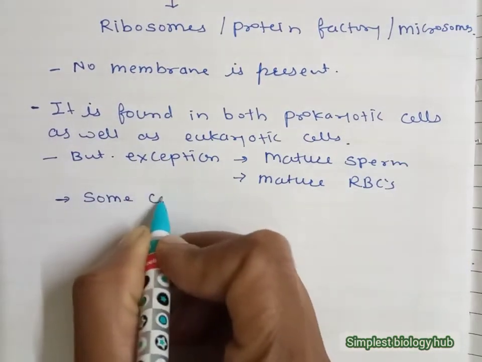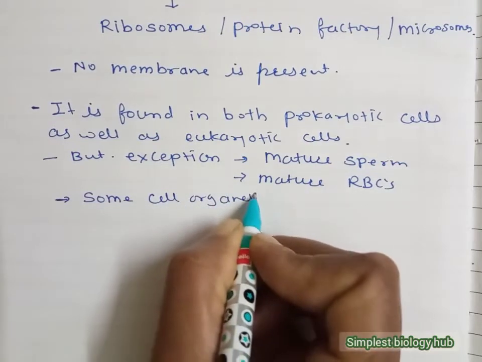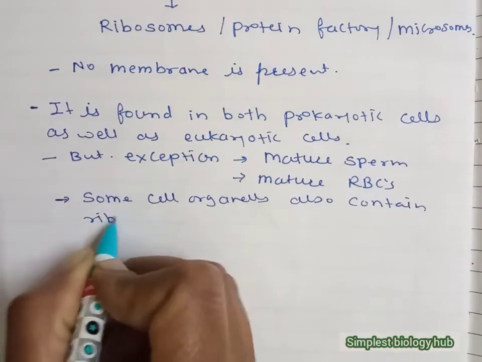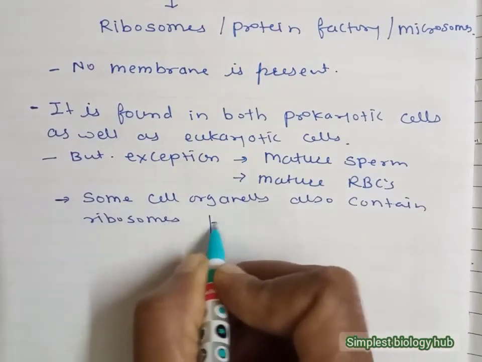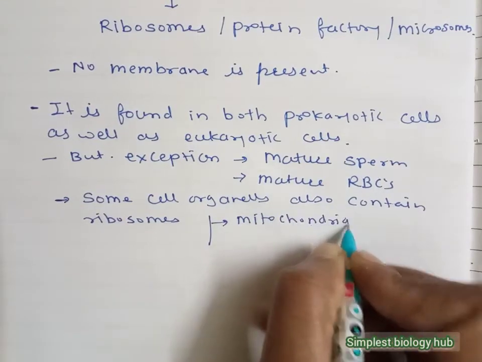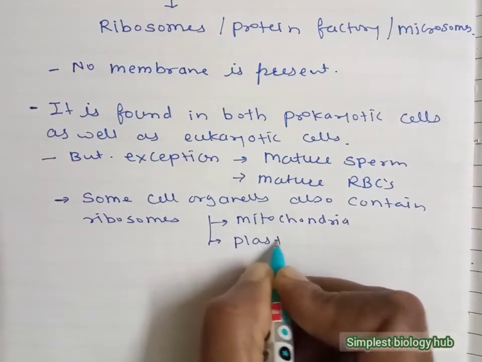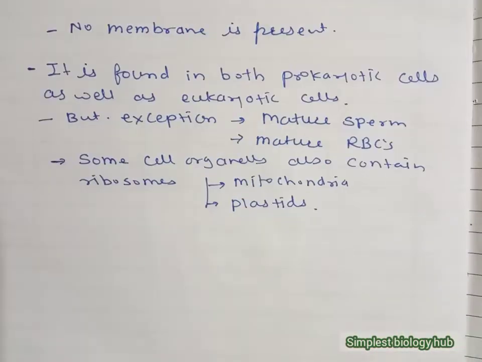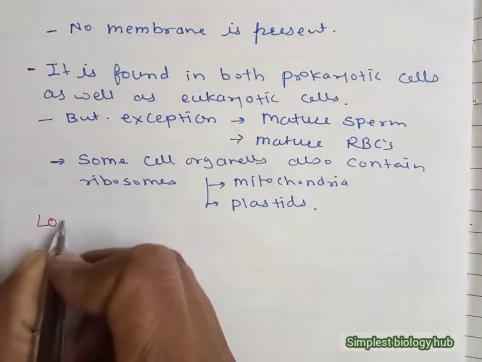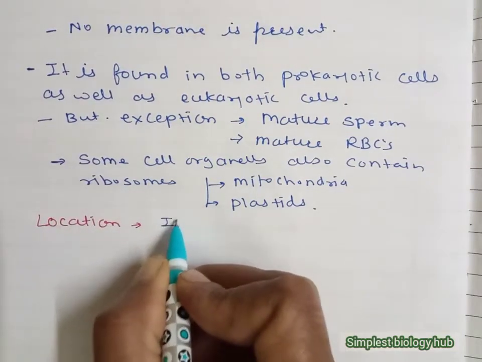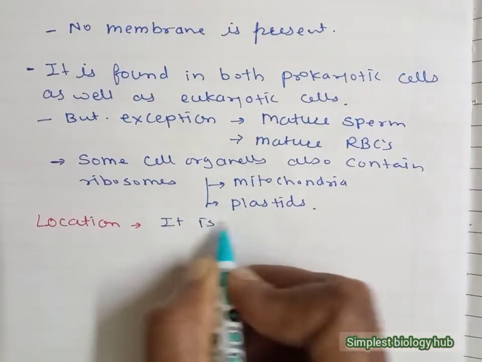Some cell organelles also contain ribosomes, like mitochondria and plastids. If we talk about the location of the ribosome, it is found in a free state in the cytoplasm,